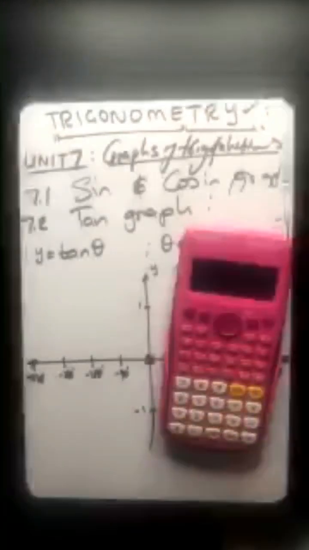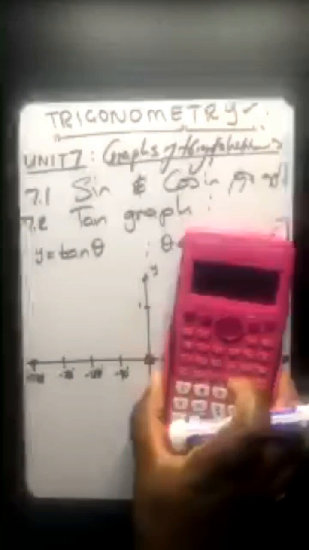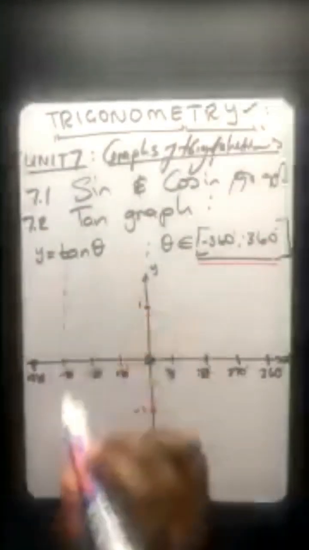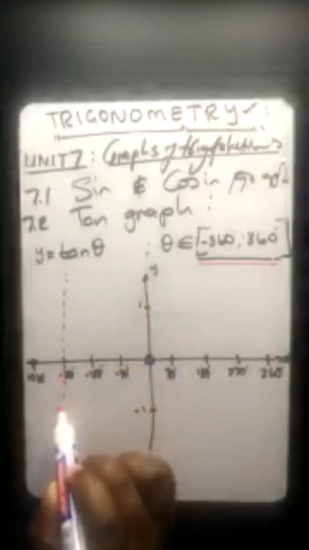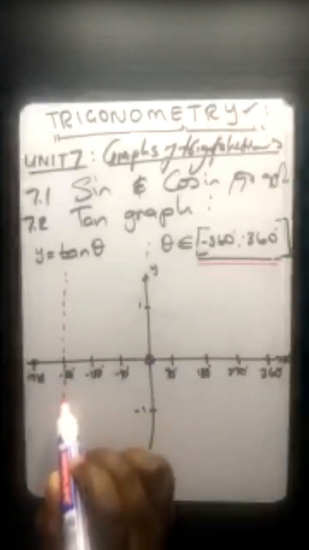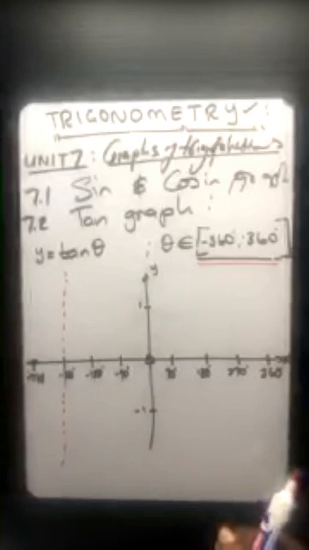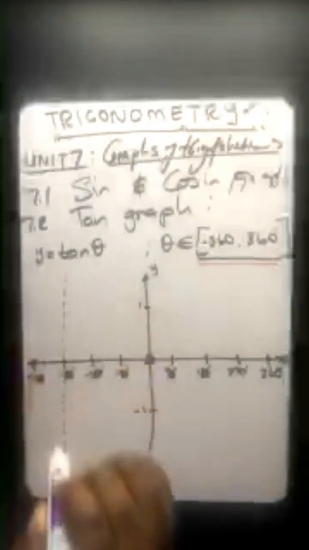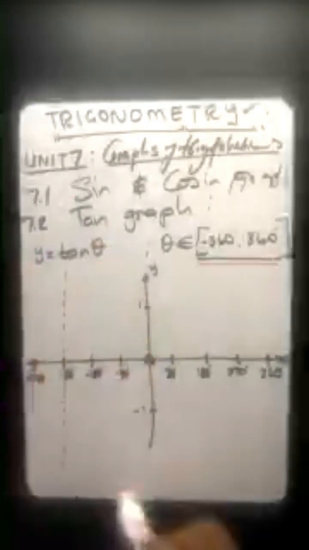Let's go to 270. Hey, it gives us what is it? Error. Yes, error. So where we get error, we do those broken lines, which we call asymptotes. So that means your function does not touch or cross that.